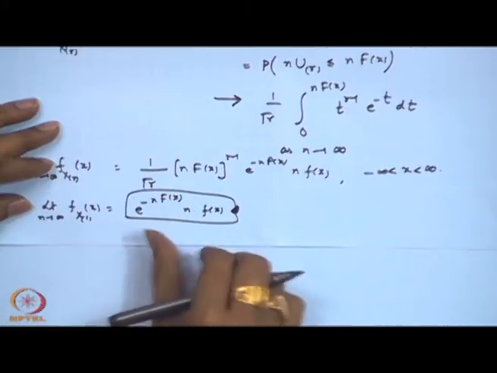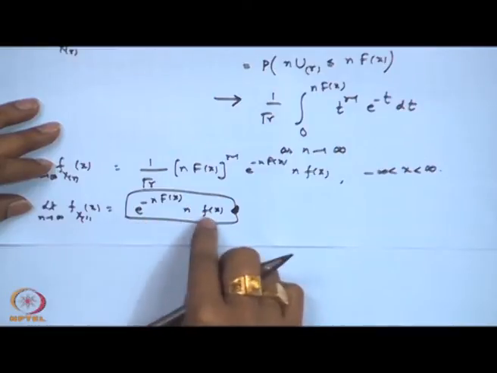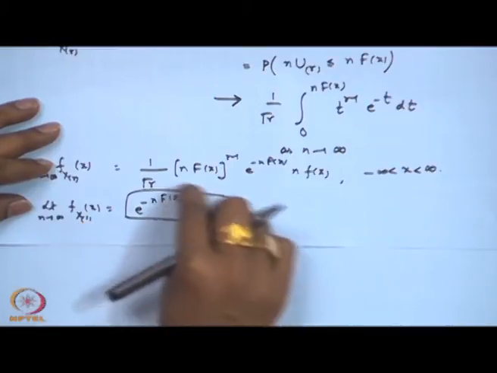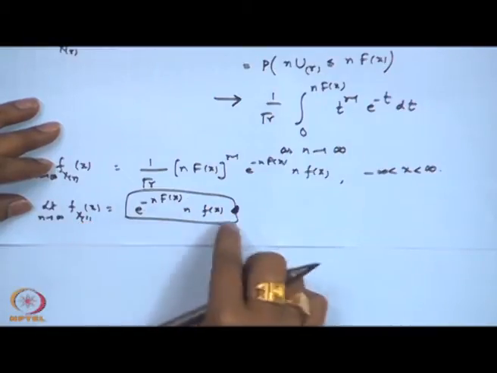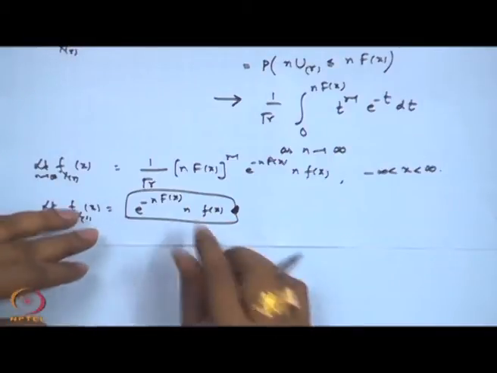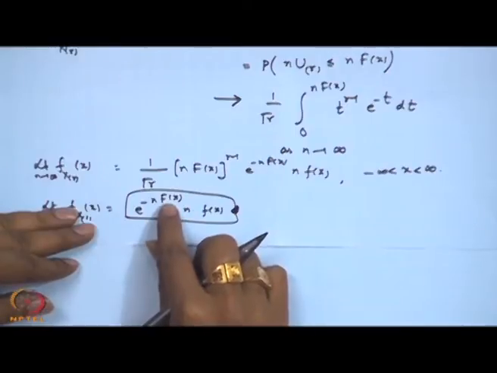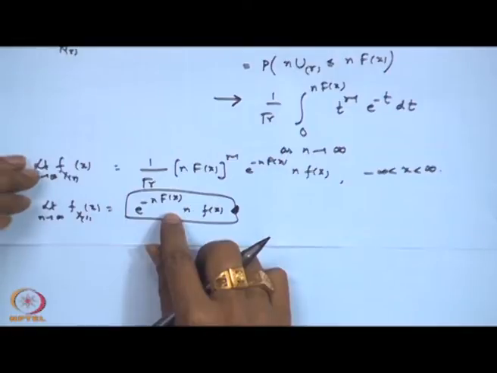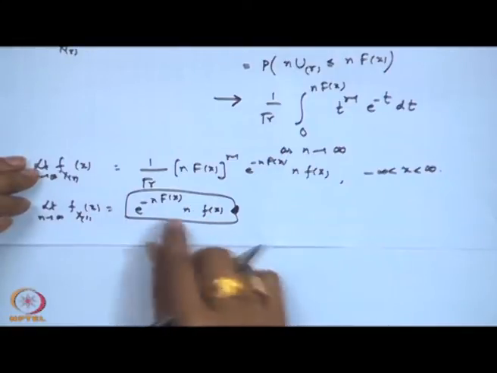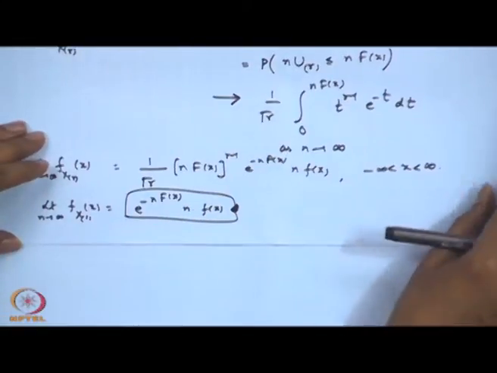So, this is a very interesting thing, that the asymptotic distribution in general form for the minimum can be obtained, which is of course an exponential form, and that is why in the negative exponential distribution basically you are getting n times that density.